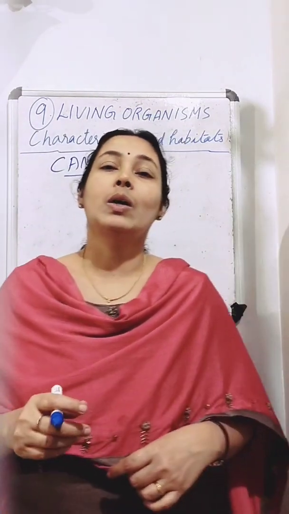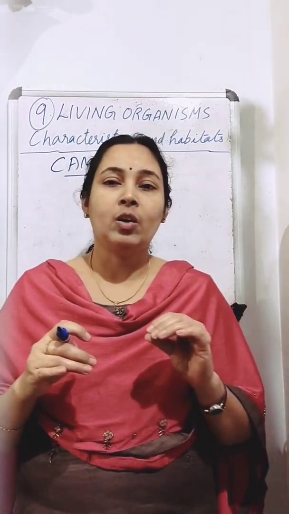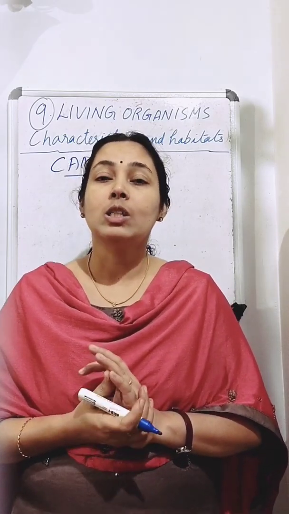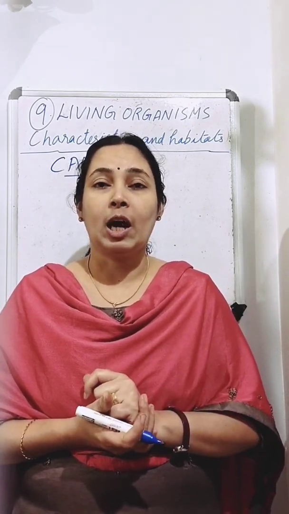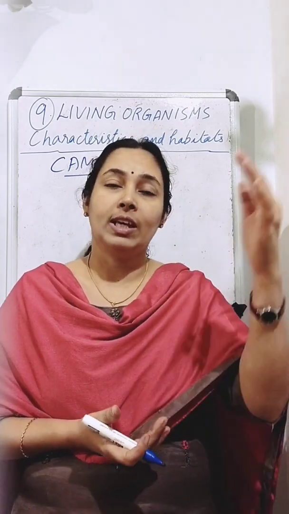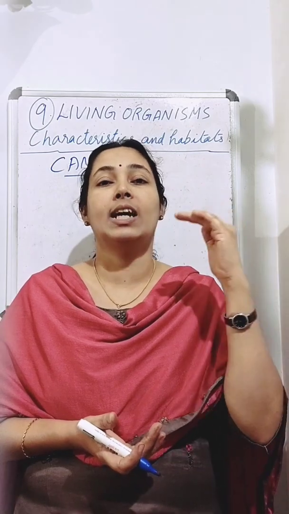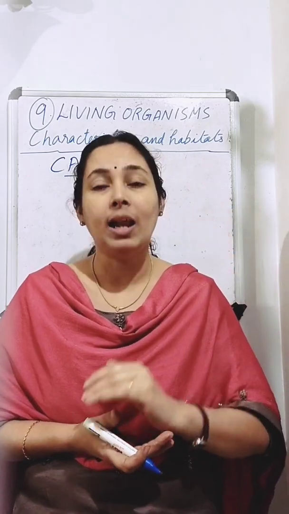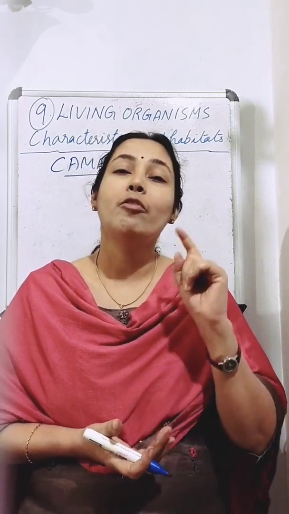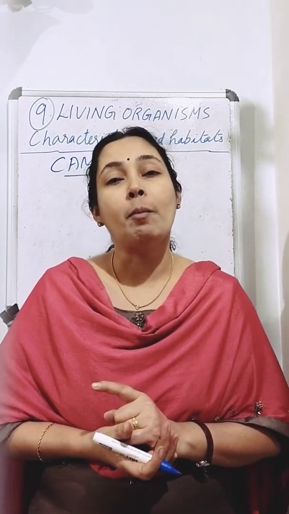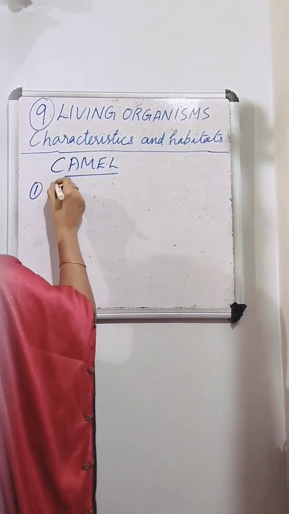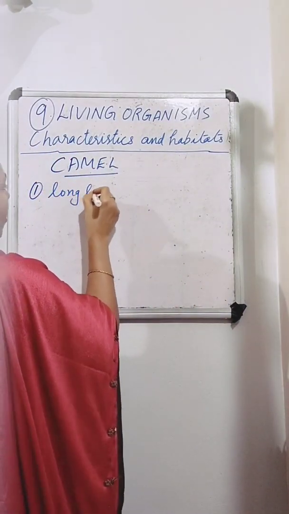Okay, so in the desert we know it is very hot and the availability of water is very less. So there are some features in the camel that help it to live in a desert. So we can look at which features are present in the body of the camel that help it to live in a desert. And the first thing is that camels have long legs.